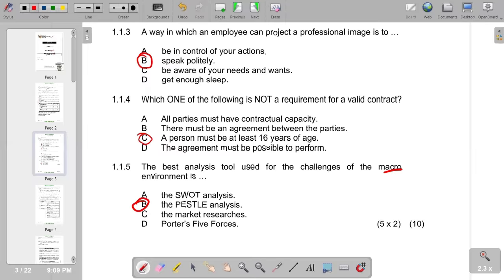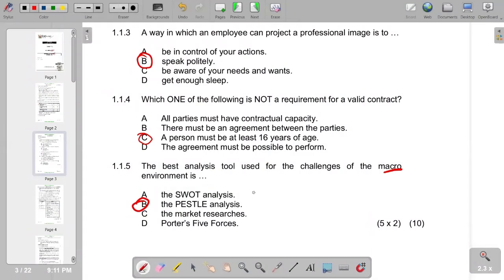The PESTEL is a strategic planning framework used to identify and analyze external factors that can impact an organization. PESTEL stands for political, economical, social, technological, legal and environmental. So that makes it analyzed in terms of the macro environment.